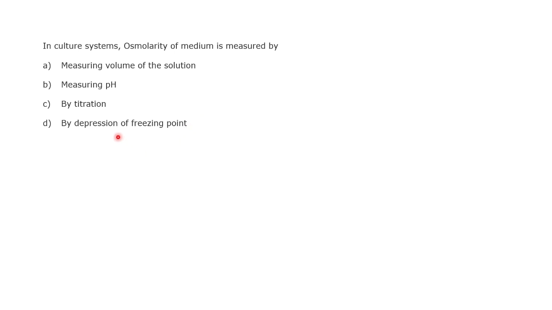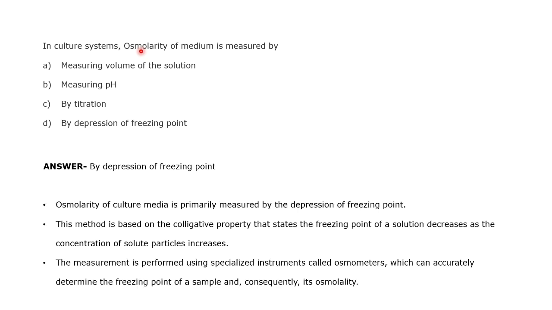So basically, the answer is by depression of freezing point, because osmolarity actually is measured based on some properties called colligative properties. Colligative properties are properties where the concentration of a solution can be measured based on the number of solutes present in that particular solution. So different properties give a direct understanding of the concentration of solute present within a solution itself. So the answer to this question is by depression of freezing point.